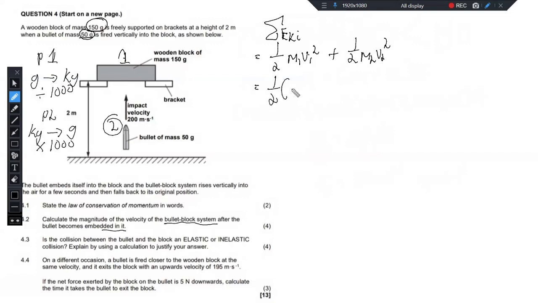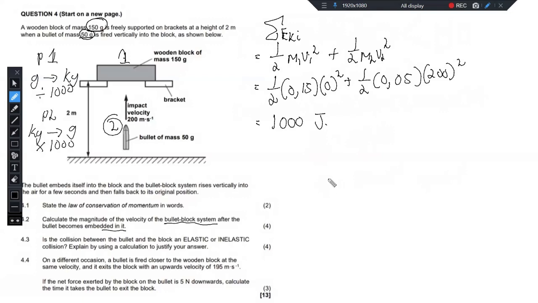So half, we have our mass at 0.15 for the block, and the velocity of the block initially was 0. And then here we have half, 0.05, and the velocity of the bullet initially was 200, squared. Now you simply grab your calculator, punch all of that in, and you get 1000 joules, right?